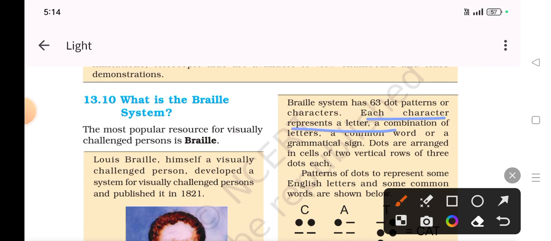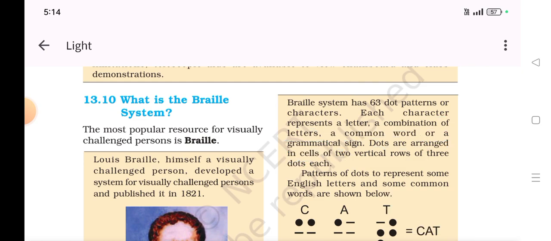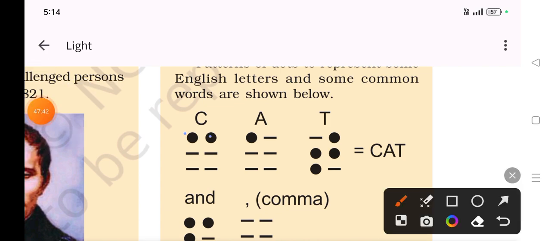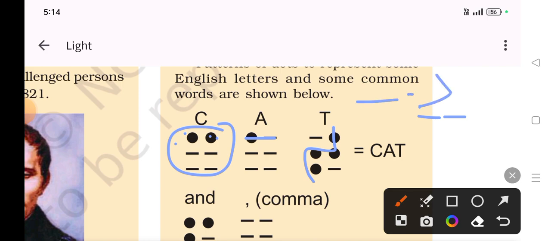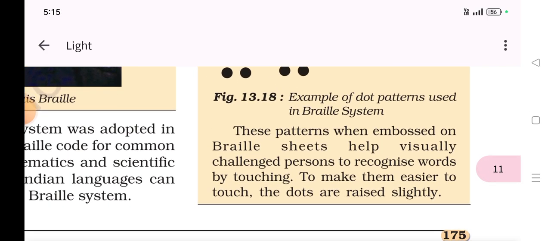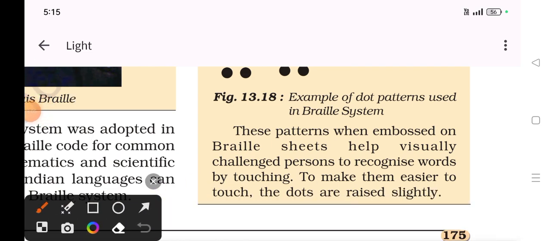Each character represents a letter. Combination of letters is a common word for grammatical signs. Dots are arranged in cells of 2 vertical rows of 3 dots each. So there is a particular pattern which is repeated, like C is written as 2 dots and 4 dashes. So C-A-T, cat. C-A-T, cat. So they are having this type of language. It seems to be so difficult, but yeah, these patterns when